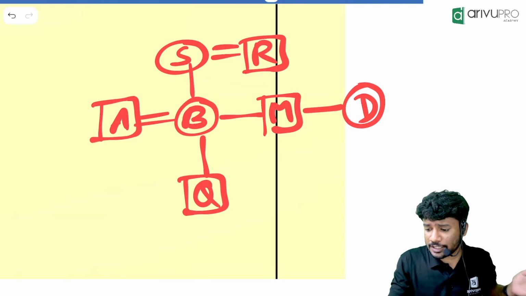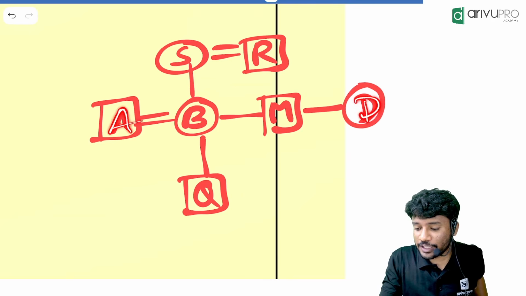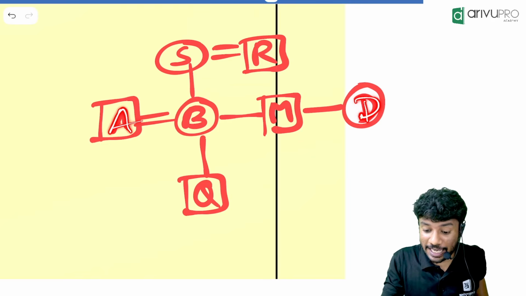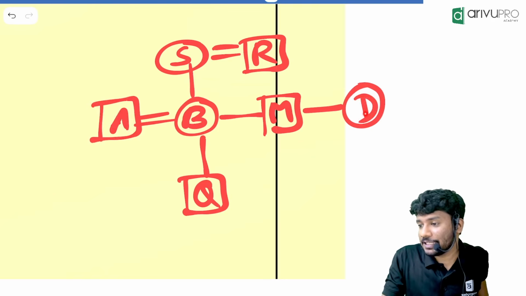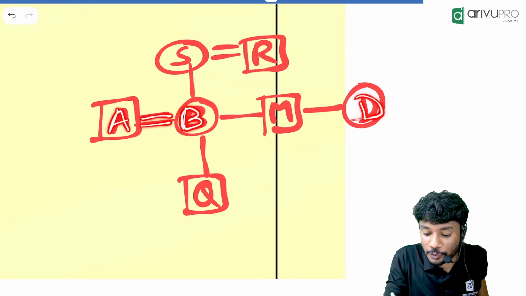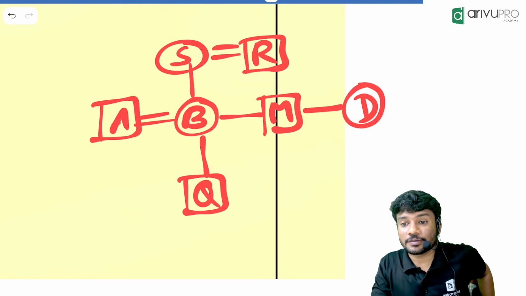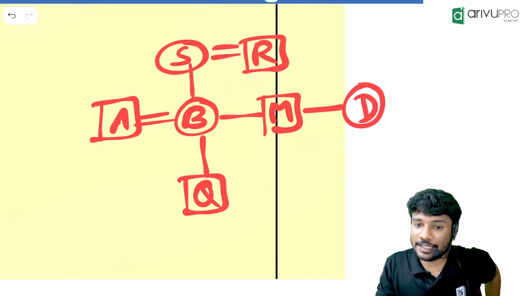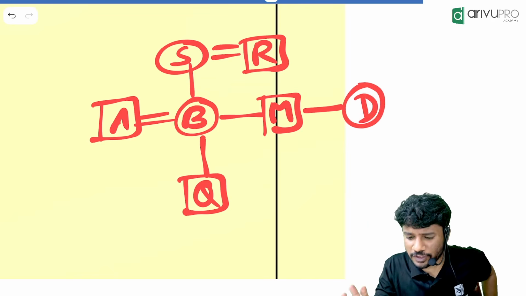Now one more question. How is A related to D? A is the dash of D. A is the brother-in-law of D. Why? Because D has a sibling, and that sibling is married to A. So A is the sibling-in-law, or brother-in-law, of D. Got the point? I hope that everything is sorted.